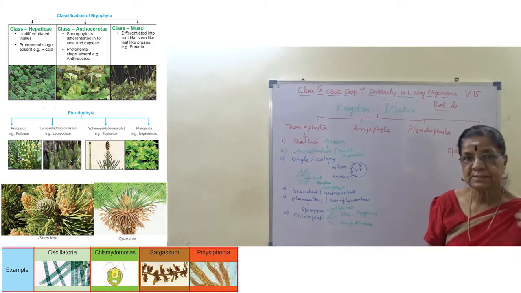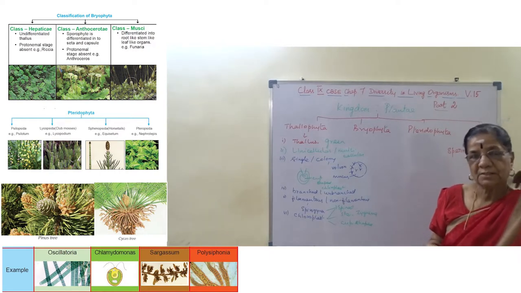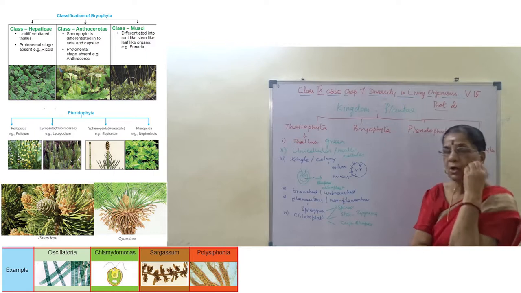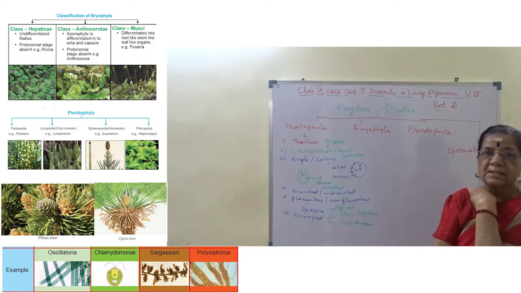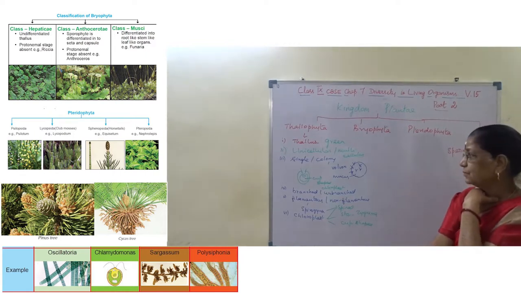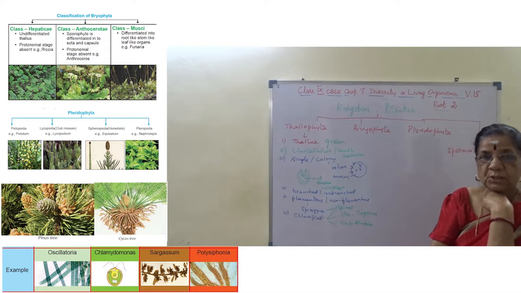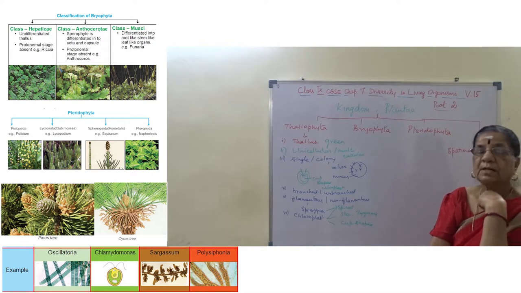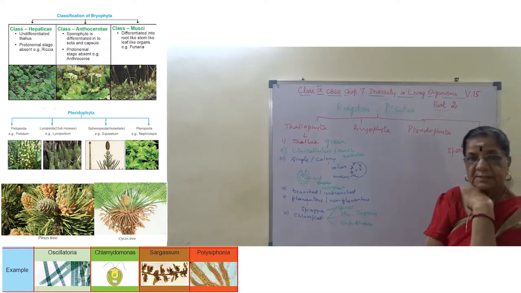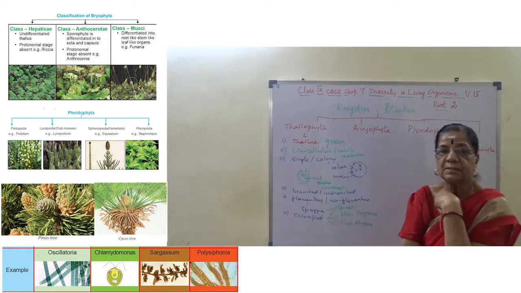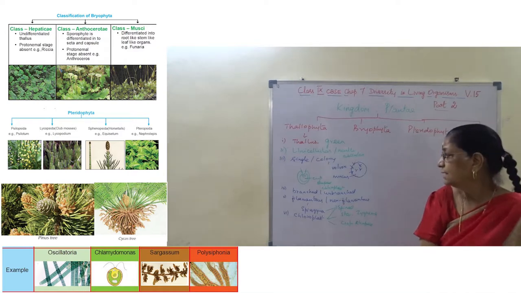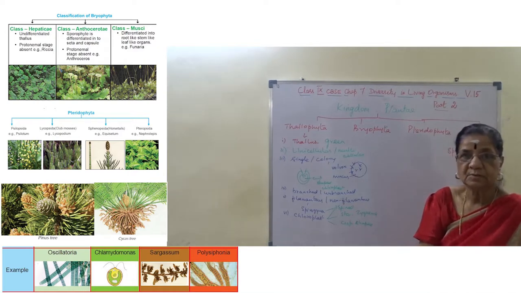Instead, it is represented by a flat, cylindrical or filamentous structure that is called thallus. It may be unicellular or multicellular, occurring singly, example Chlamydomonas, or as a colony.